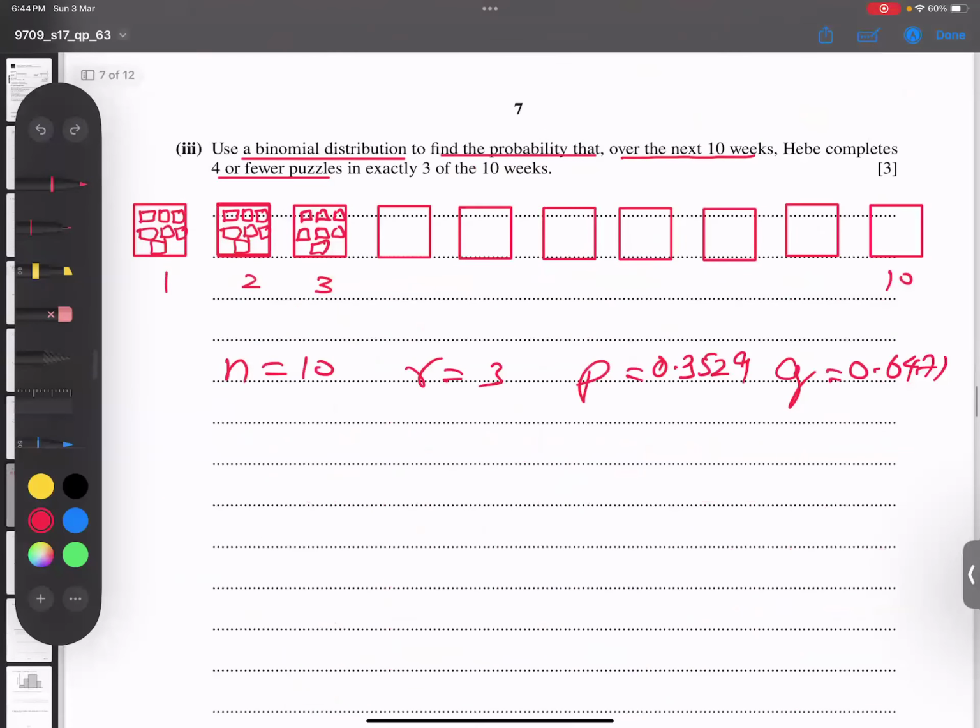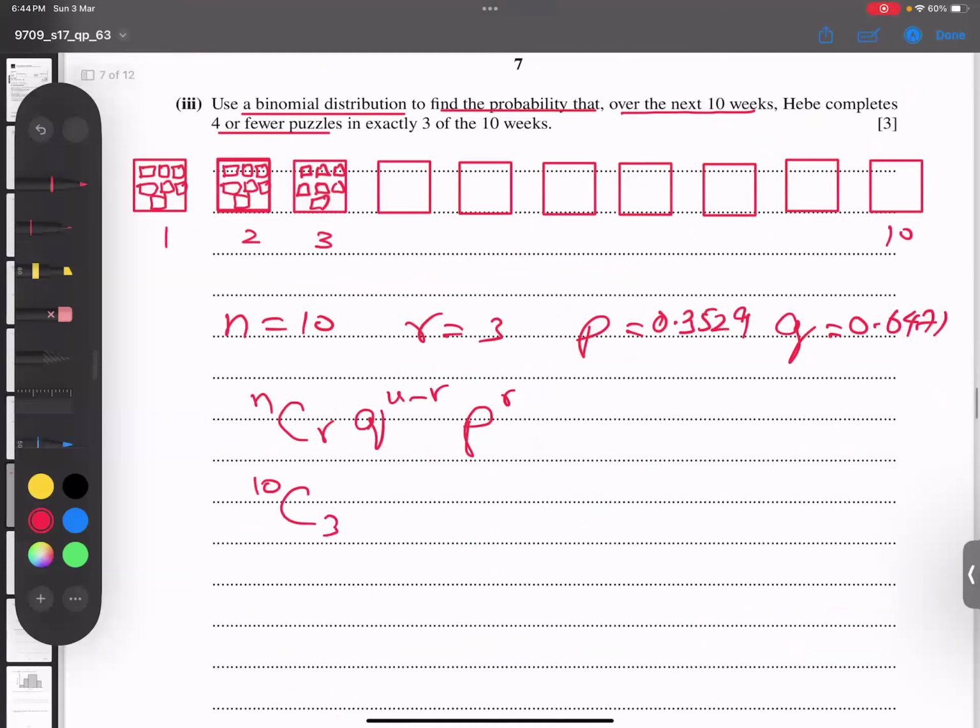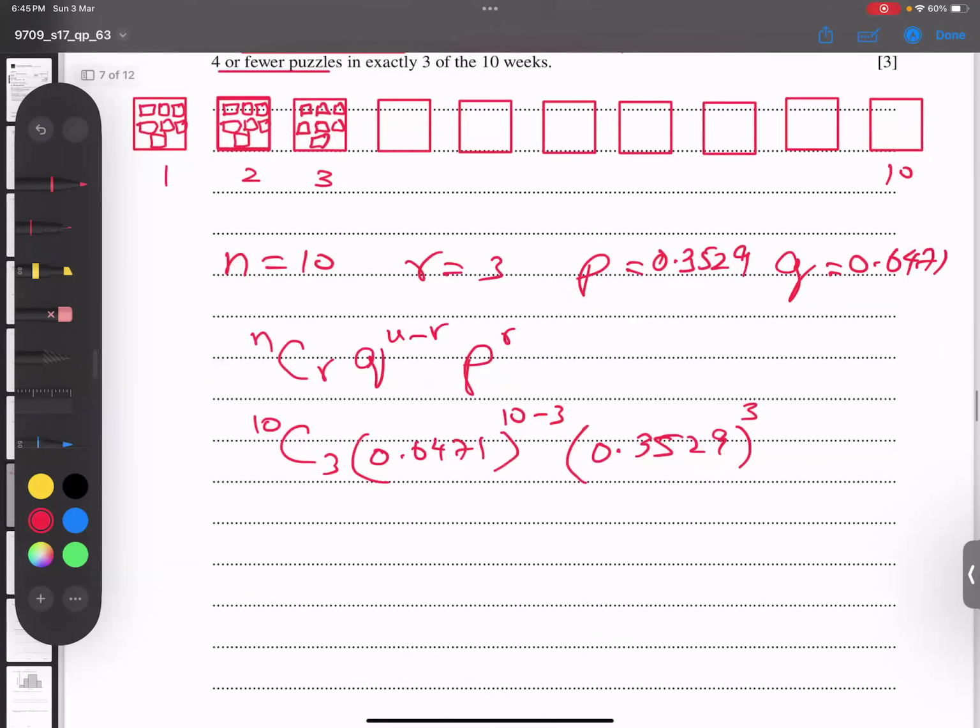Now I apply the formula, and the formula is nCr, Q to the power n minus R, P to the power R. N is 10, R is 3, and Q is 0.6471 to the power 10 minus 3, and P is 0.3529 to the power 3. And the answer, if you type it in the calculator, is 0.251. 0.251 is my answer.